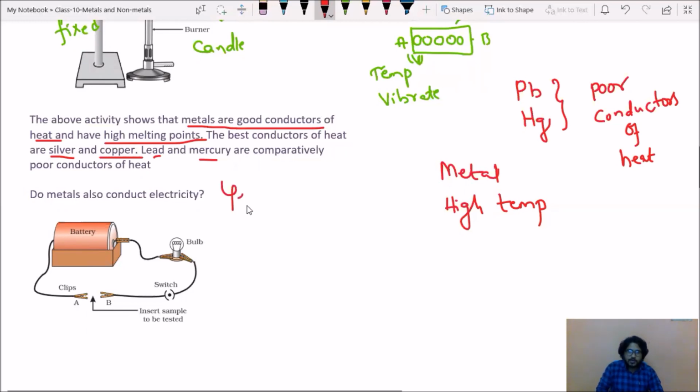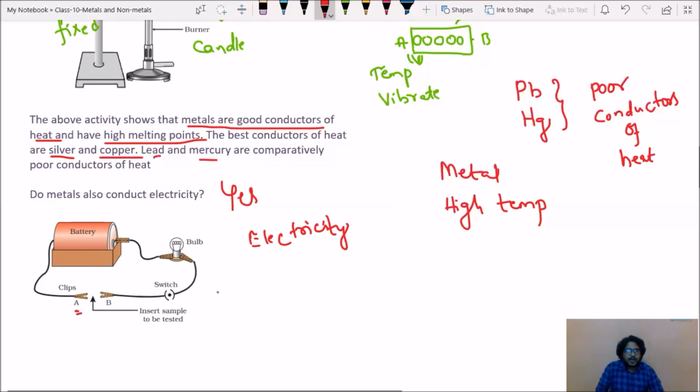Of course, yes. Metals are good conductors of electricity. You can see a small arrangement: a battery, which is connected to a wire, and a bulb is fixed, and which is connected to one switch. Here you can observe one opening at B point, one opening at A point, and it is connected to the battery again. There is a space to insert the sample to be tested. This diagram you can find in your textbook.